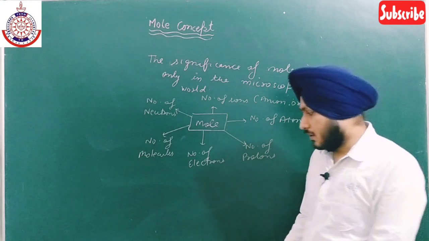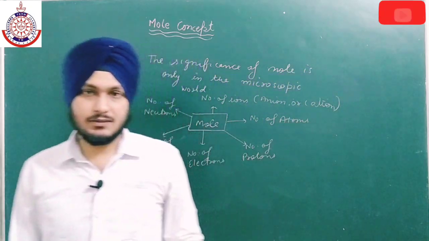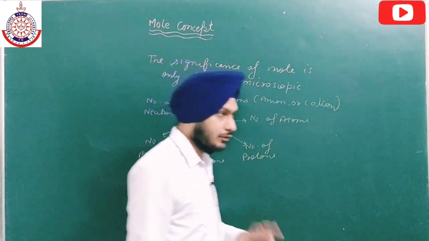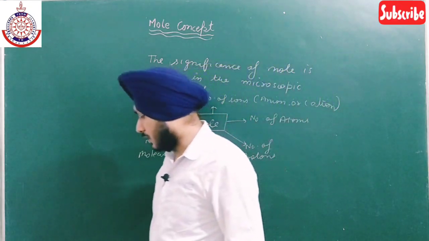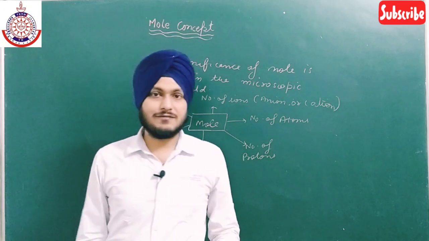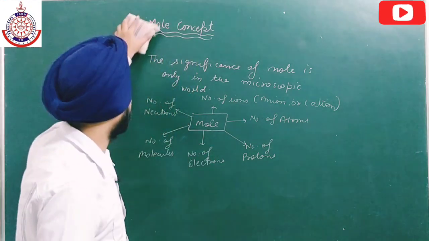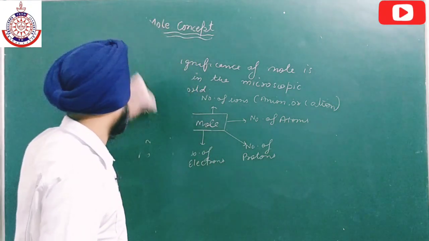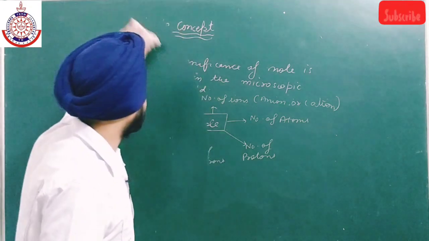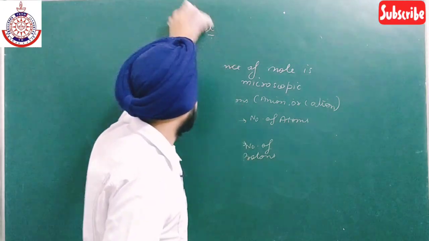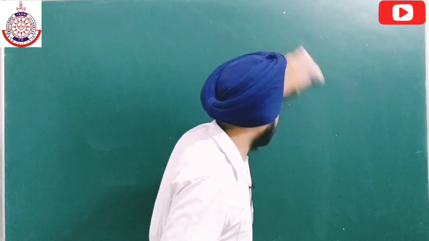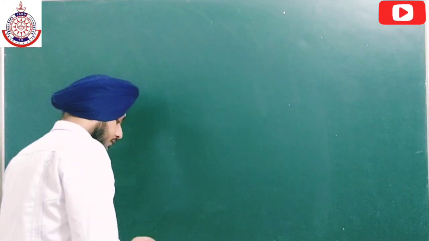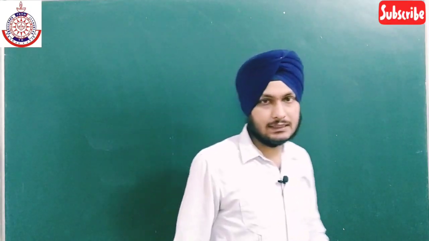So now mole has three main definitions, but here we are dealing only with two. I will also tell you the third one, which is in terms of volume. Now the first definition of mole is in terms of mass, or you can say in terms of fundamental particles. The first definition we are dealing with is in terms of fundamental particles.